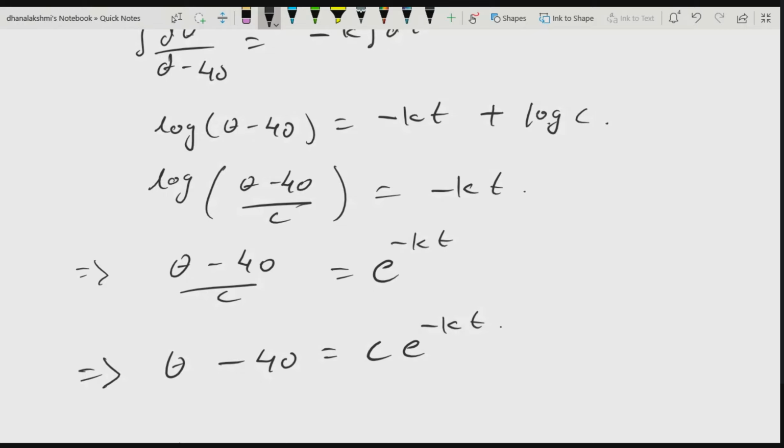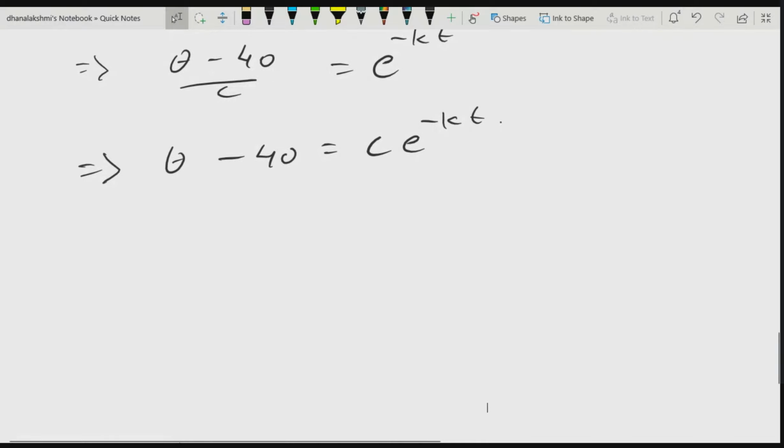Now we need to find this constant value. What are the conditions given? At t is equal to 0, theta is how much? Theta is 80. So substitute this value in our solution. When you substitute t is equal to 0, theta is equal to 80, what is the c value?